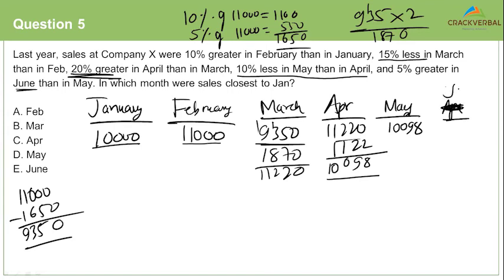Sorry, this is June, not April. What is happening in June? Is this value increasing much further or decreasing? It's increasing, which means it will move away from 10,000, correct? So you don't even have to calculate June because you know this will go far away from 10,000. Whereas we are trying to find out which number is closest to 10,000. Clearly, the answer is delta.